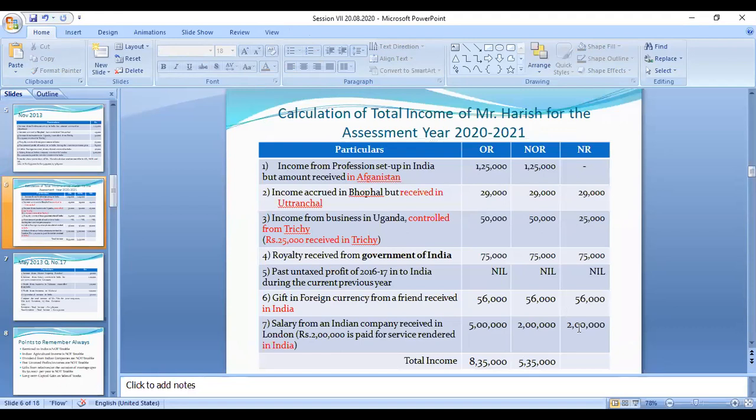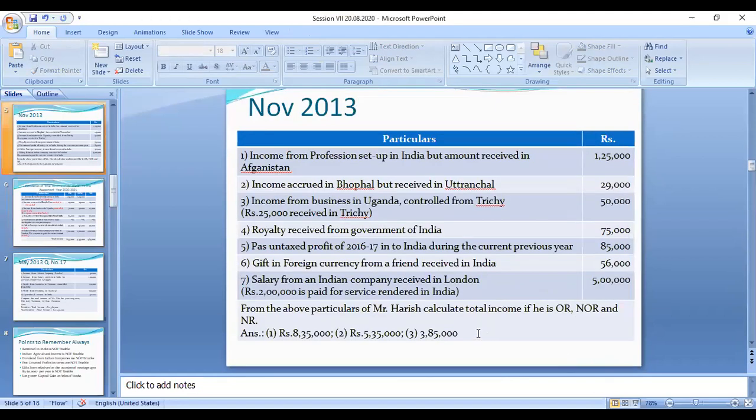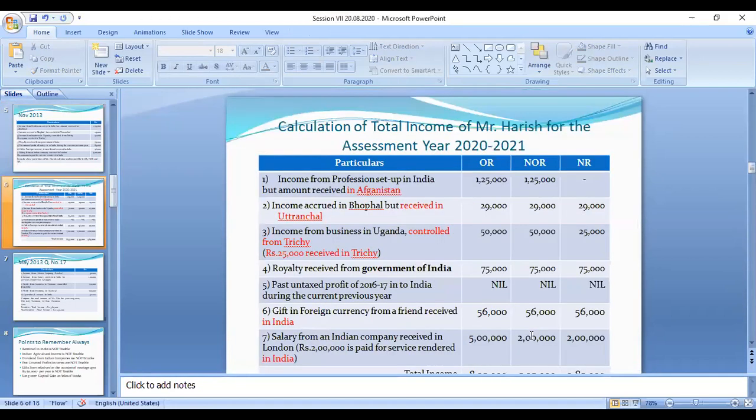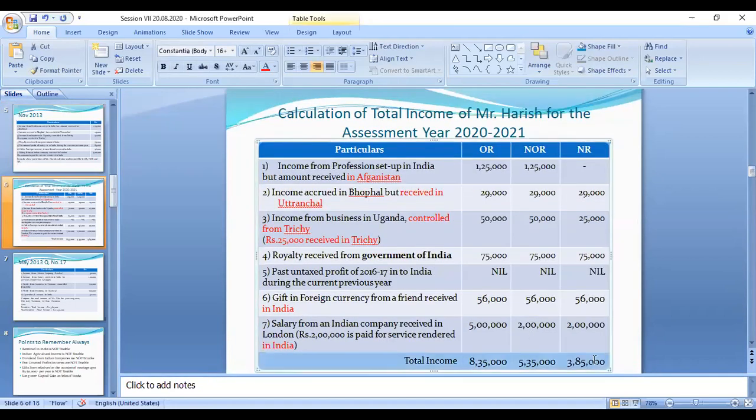And for this category, to put the total: 29,000 plus 25,000 plus 75,000 plus 56,000 plus 2 lakhs, that amount is 3,85,000. So 3,85,000, the answer is correct. Right. I will explain this problem in detail.